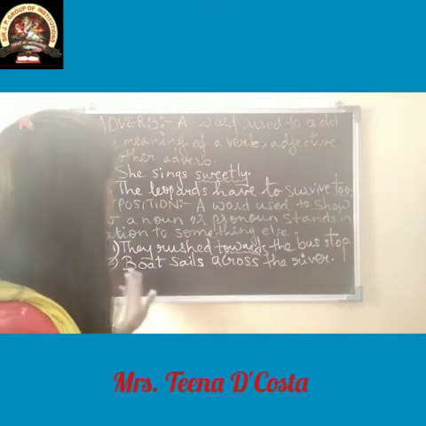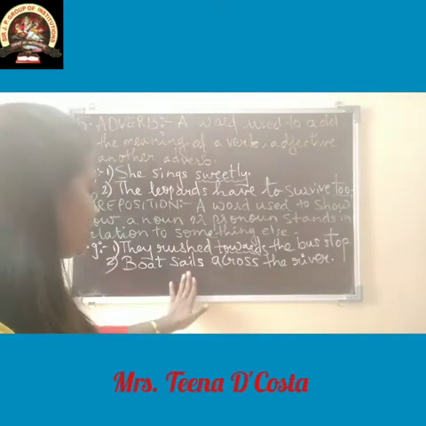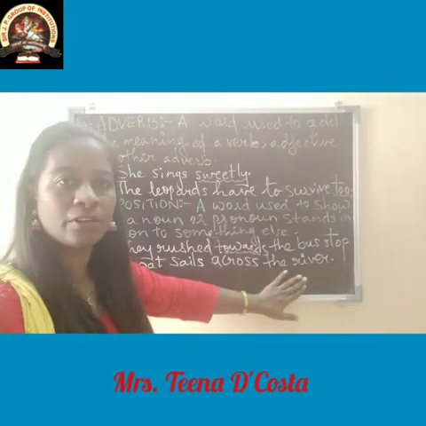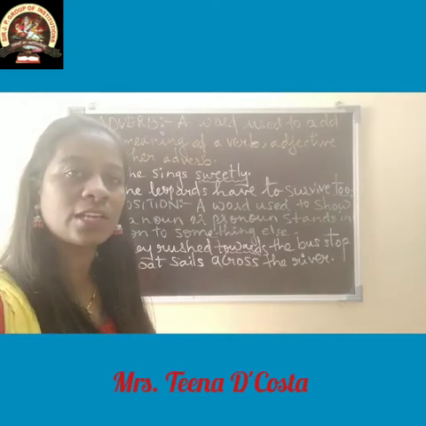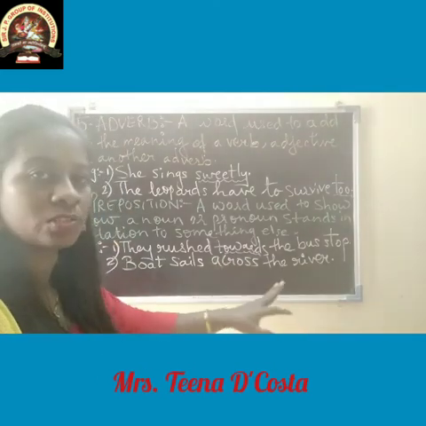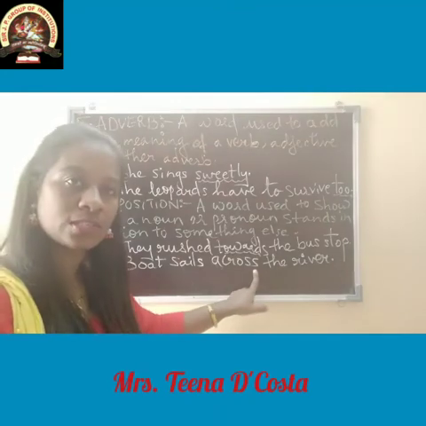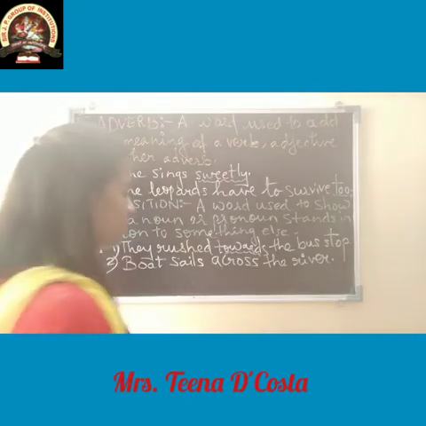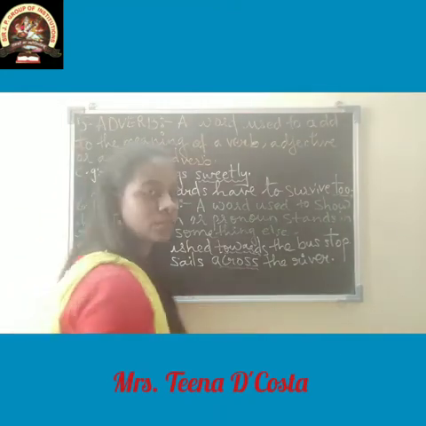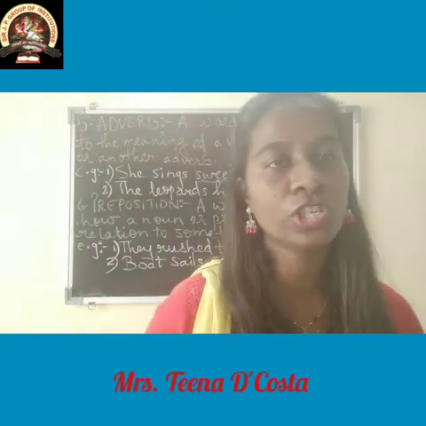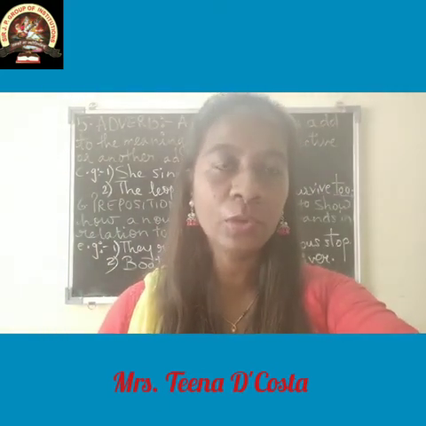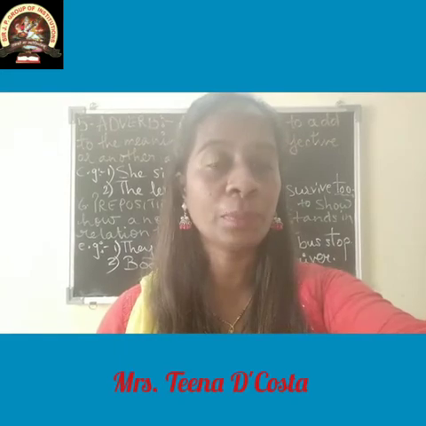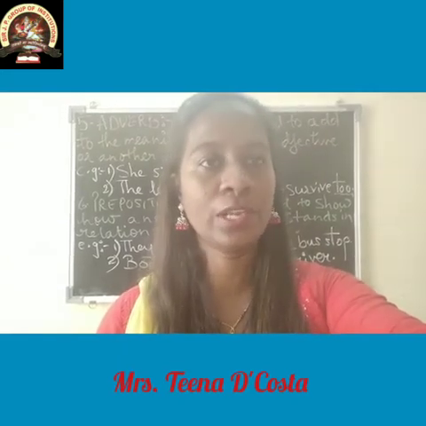Next, boat sails across the river. Boat sails across the river means the boat is sailing across the river. So the word across is your preposition. As I told you, there are many preposition words which I will be giving you when we do preposition in detail. Okay, students.